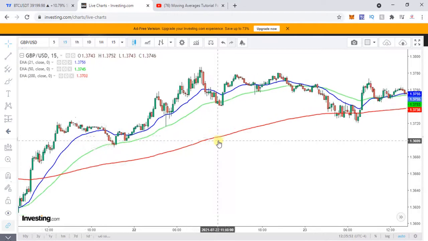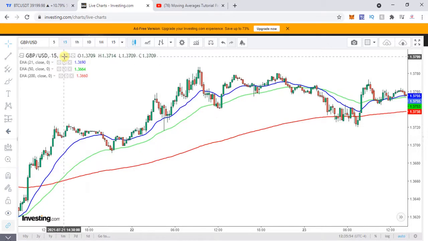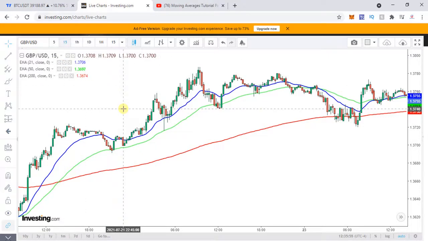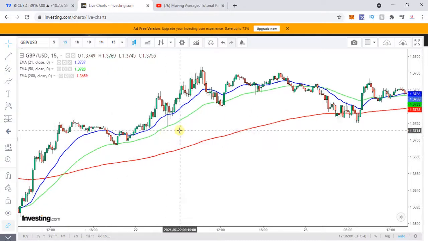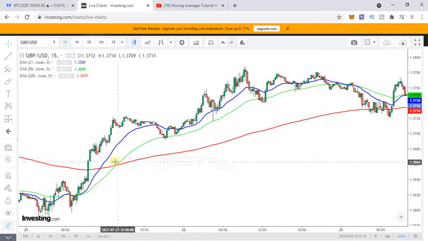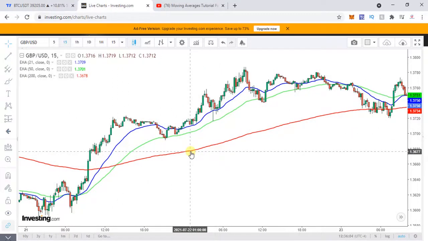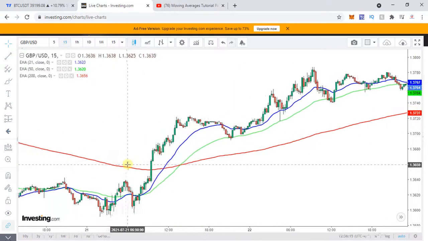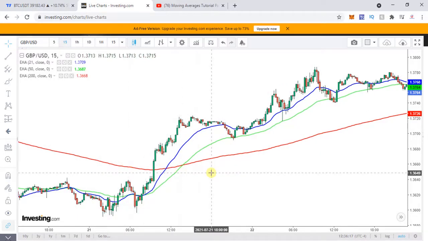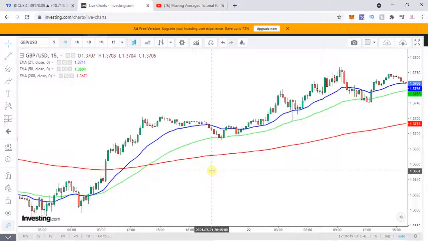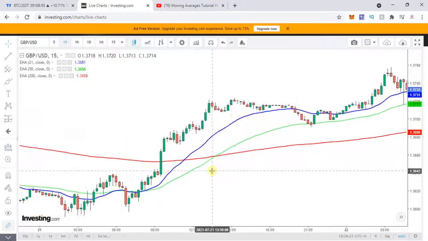That is where my favorite, the 21 EMA, which is also the favorite of a lot of people, gives you a fast indicator. The concept would be the same. You would look at the red line only to understand the trend, whether you need to buy or sell. Anything above this you buy, anything below that you sell. Now, coming to how the 21 EMA works, your 21 is the blue one.